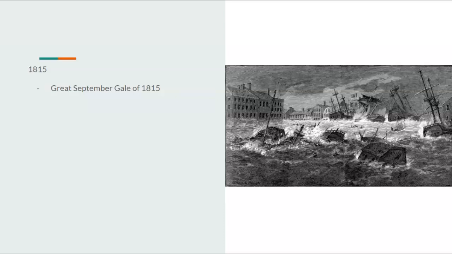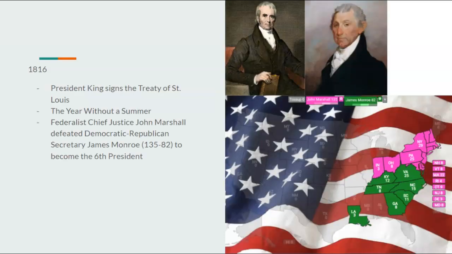1813, there would be nothing noteworthy, as well as in 1814, but in 1815 there is the Great September Gale of 1815, which was a massive hurricane that hit the Northeast. In 1816, President King signs the Treaty of St. Louis, and it's also the year without a summer.